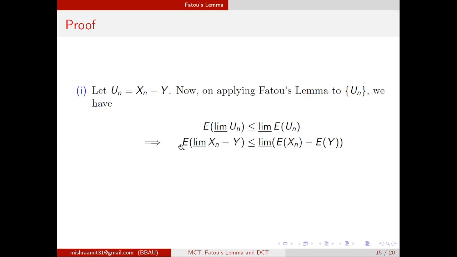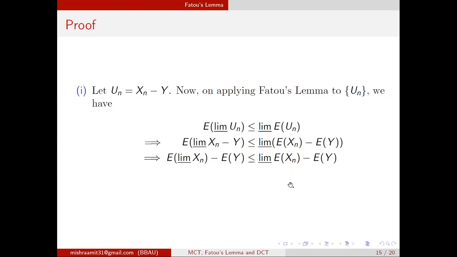Now we can separate them. So the expected value of limit inferior xn minus expected y is less than or equal to the limit inferior of the expectation of xn minus the expectation of y, because it is again a constant, so there is no meaning of limit inferior on that.